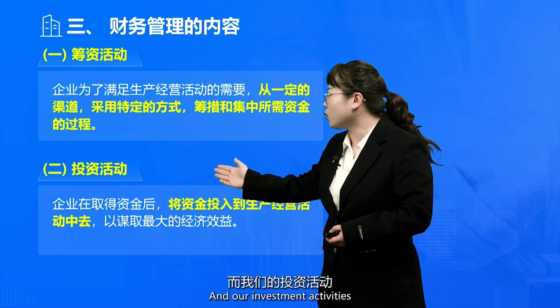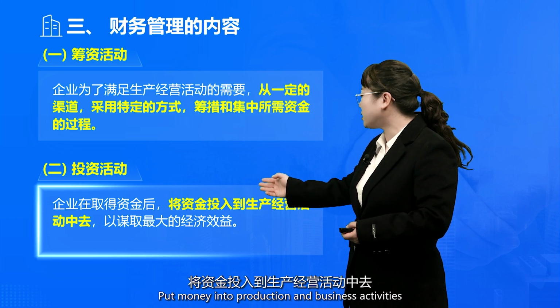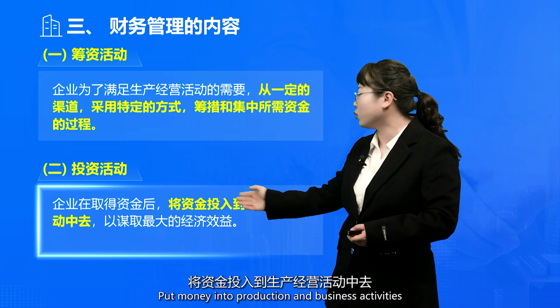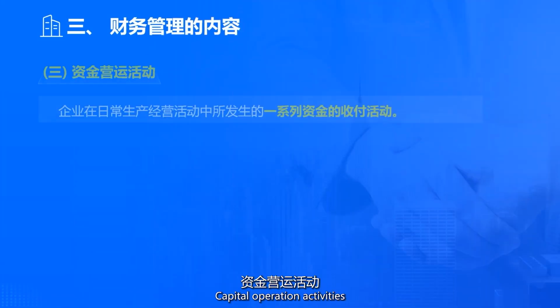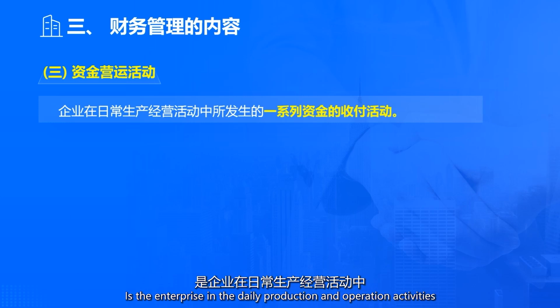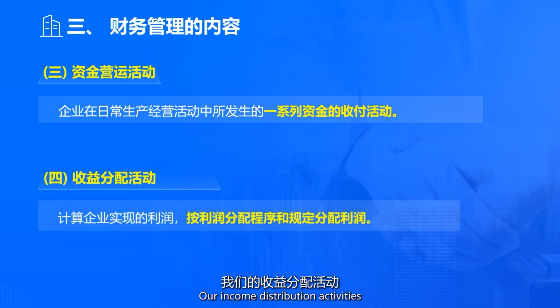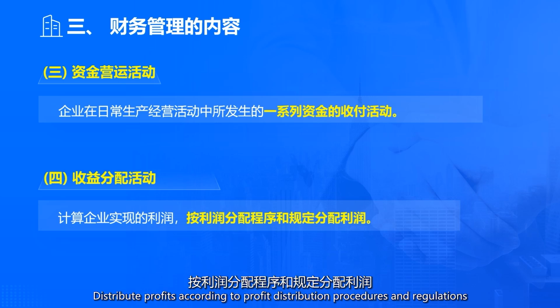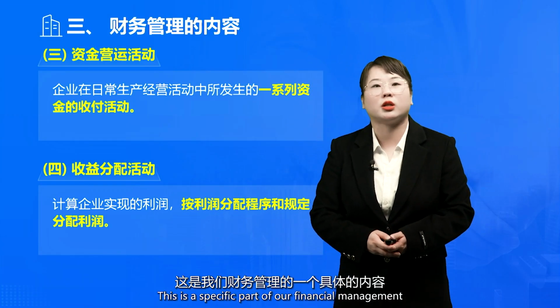Investment activities are when the enterprise, after obtaining the capital, puts money into production and business activities in order to obtain the greatest economic benefit. Capital operation activities are the collection and payment of a series of funds in the enterprise's daily production and operation activities. Income distribution activities calculate the profits realized by the business and distribute profits according to profit distribution procedures and regulations. This is a specific part of our financial management.